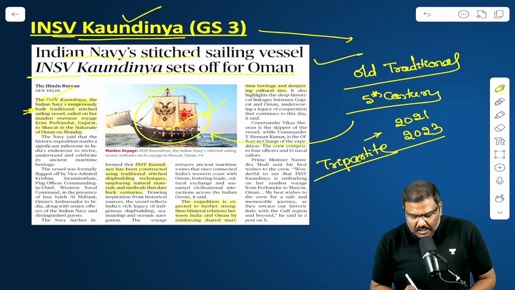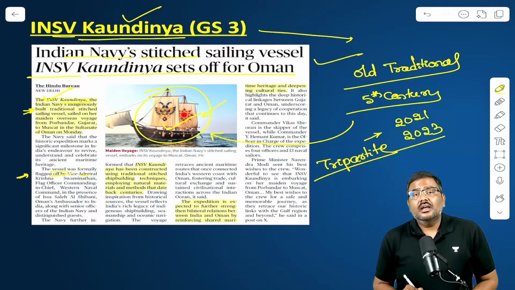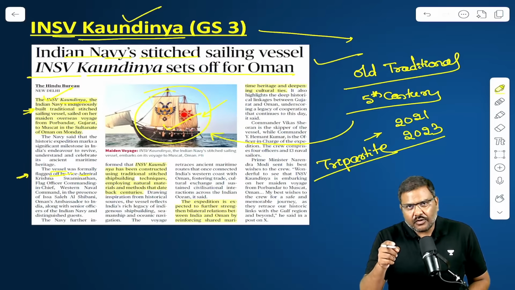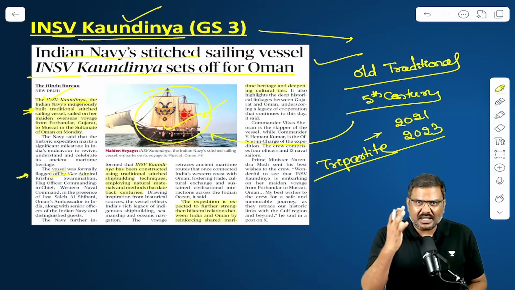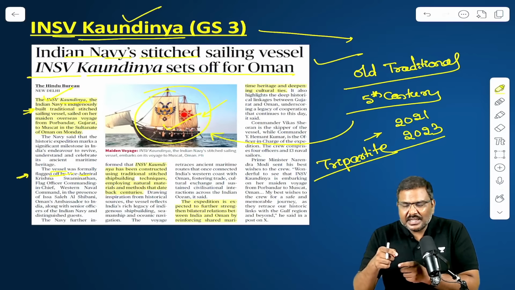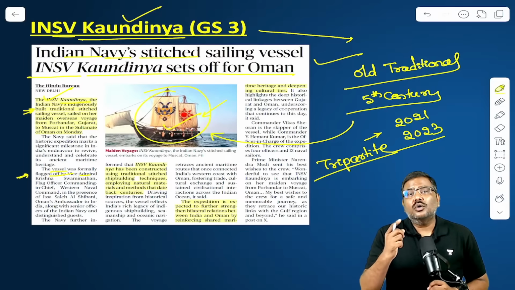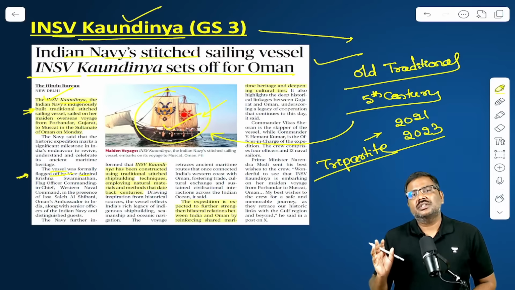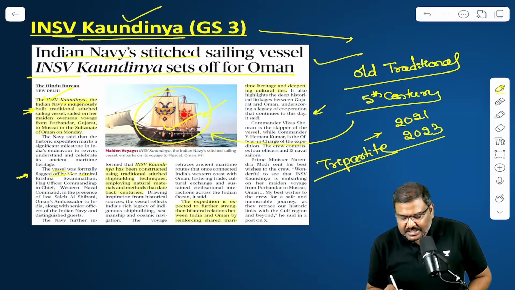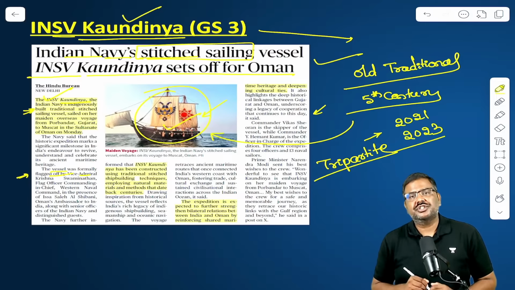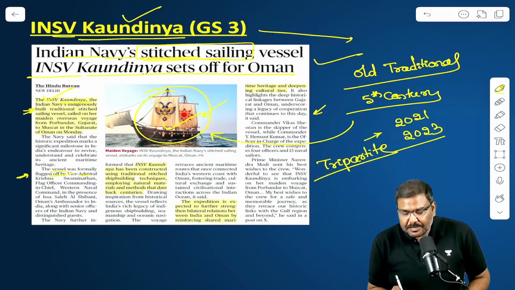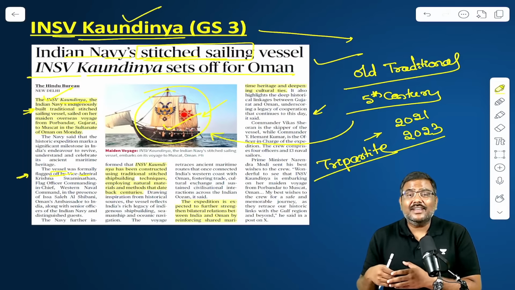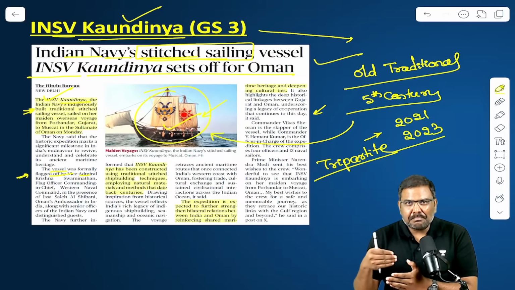And the first voyage of this particular ship is from Porbandar in Gujarat to Muscat, that is in Oman. It is basically taking the old ancient route where the trade was conducted between these two regions. And remember this, they basically say this is hand stitched. This particular vessel has been hand stitched. What is the meaning of hand stitched? The old methodology or the technology of keeping these particular planks together.